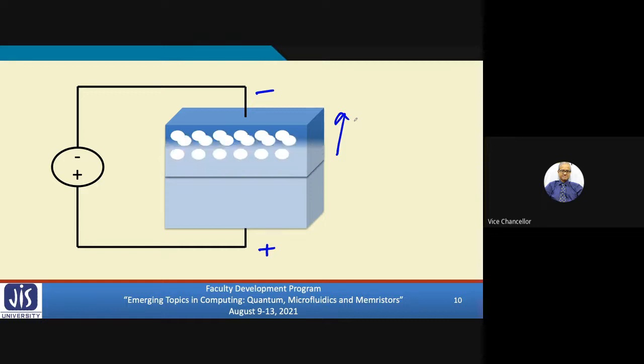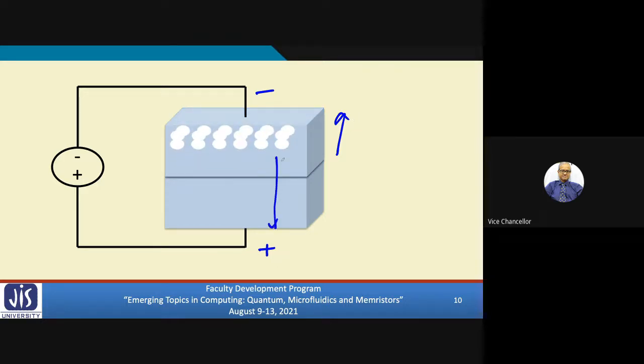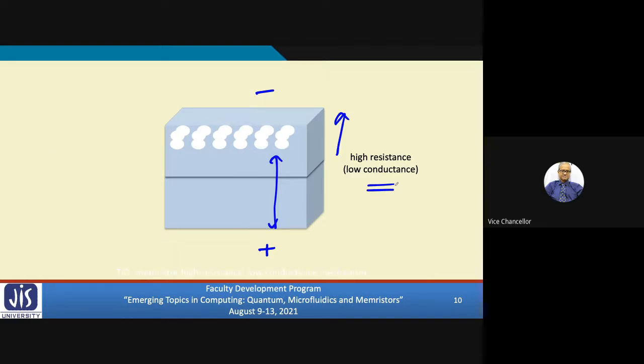We will have mostly undoped region, which is high resistance. Under this condition, the device will exhibit high resistance. This is one property. If I apply a certain voltage across the device, resistance will decrease. If I apply reverse voltage, resistance will increase. So I can control the resistance of the device by applying a voltage across it.